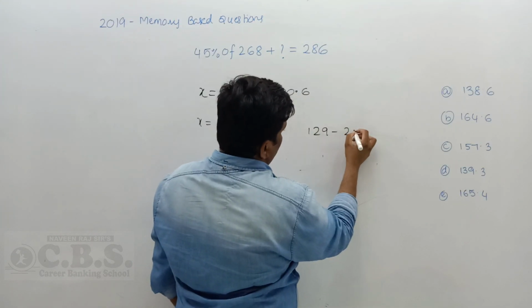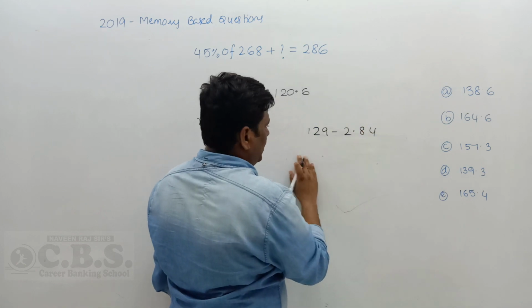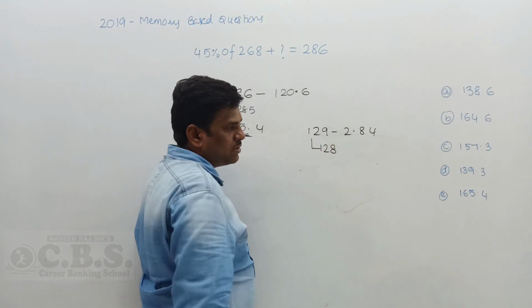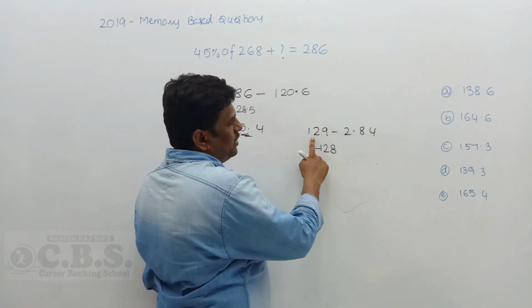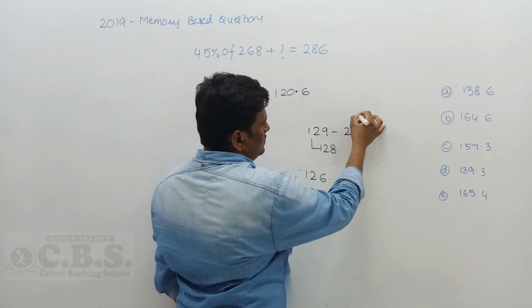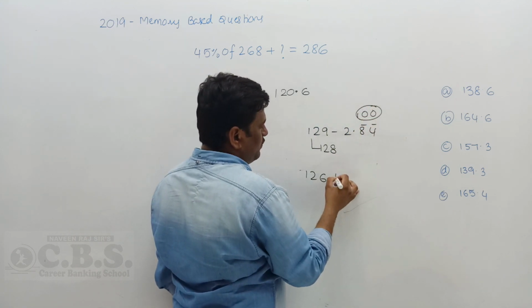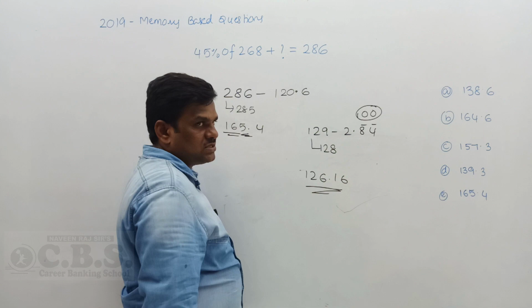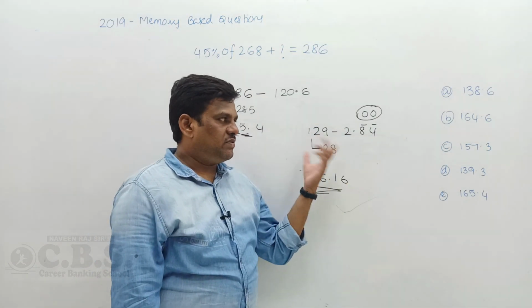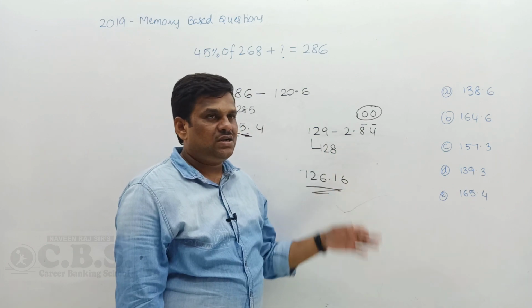129 minus 2.84. What I do is, before the integer 129, it is 128. Get my point? 128 minus 2 gives you 126. Here it is 2 digits, so take 100. 100 minus 84 gives you 16. This is the fastest subtraction from integer to decimal subtraction. It is very important while doing an integer and a decimal subtraction.